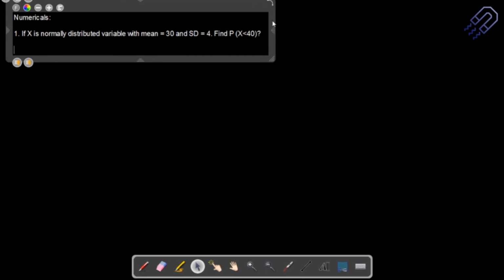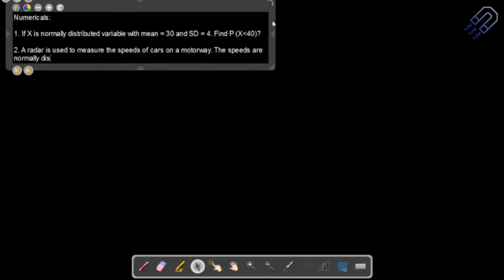Now let me give you one more question here. A radar is used to measure the speeds of cars on a motorway. When you do numericals, you really understand the application of these distributions. The speeds are normally distributed. Some of the cars will move very fast, some will move slow, but there will be some mean value, let's say 40, it will always be there.